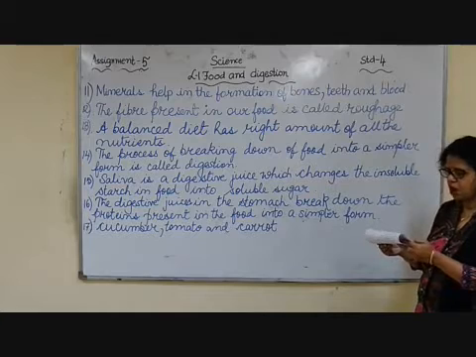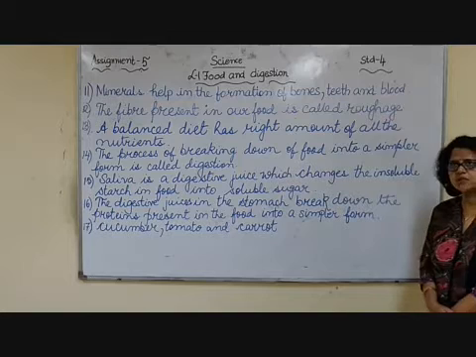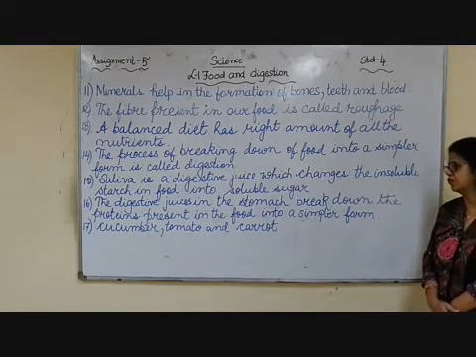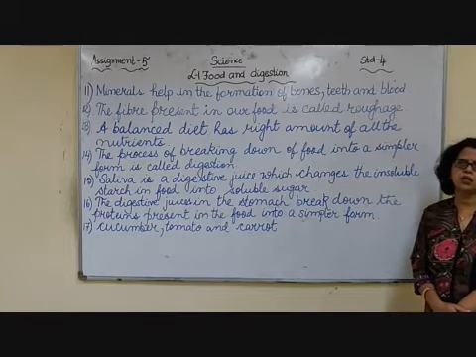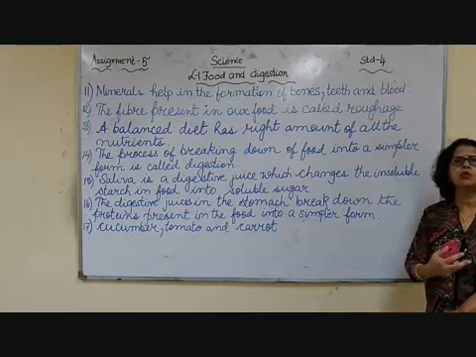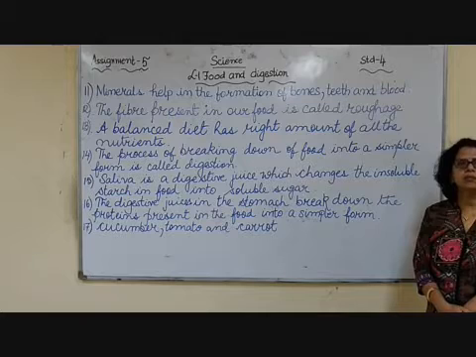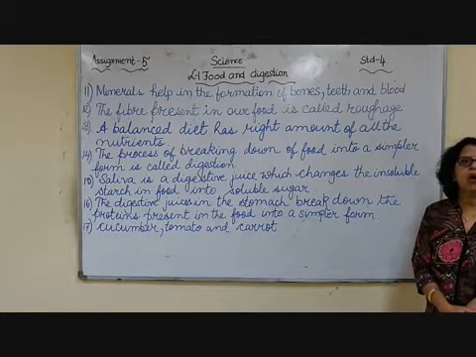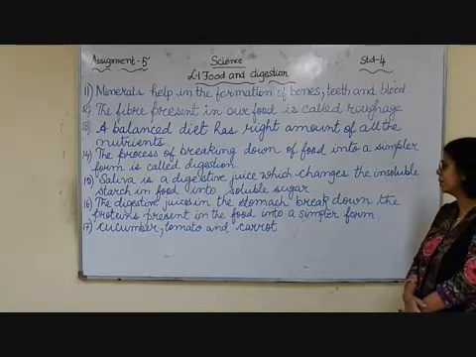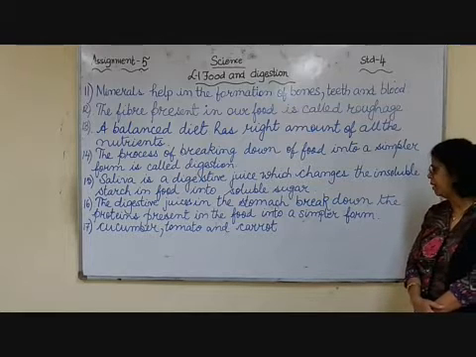Number 16. How does digestive juice help in the stomach? The digestive juices in the stomach break down the proteins present in the food into simpler form. Actually, if it is broken down into simpler form, the blood will be able to carry it because it will become like a liquid and it will provide nourishment to all parts of your body. So the digestive juices in the stomach break down the proteins present in the food into a simpler form.